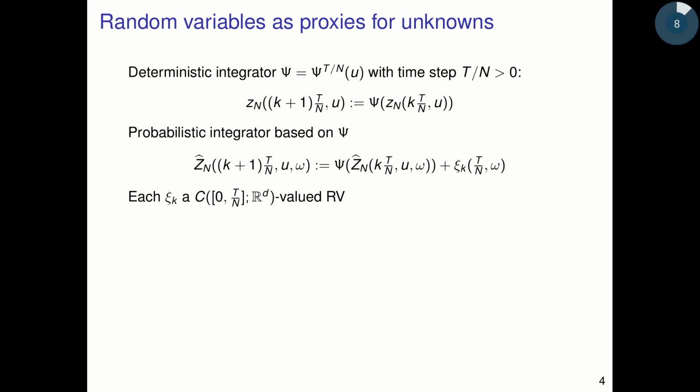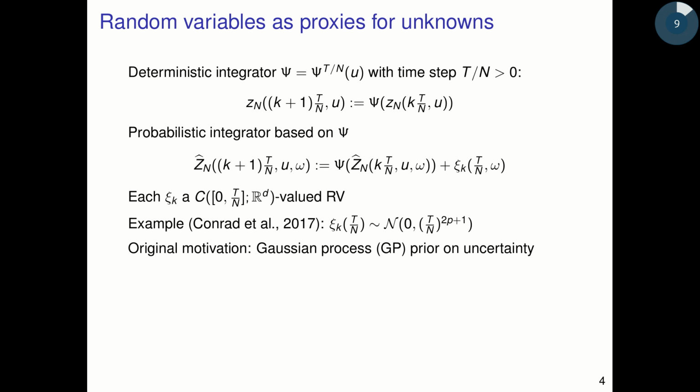Now consider a probabilistic integrator, again based on a given deterministic integrator psi. This gives us a sequence of random variables z hat n. Again, the state at discrete time k plus 1 is obtained by simply applying psi to the state at discrete time k, but now we add a random variable, psi k, evaluated at T over N, where each psi k is actually a random variable taking values in this Banach space.